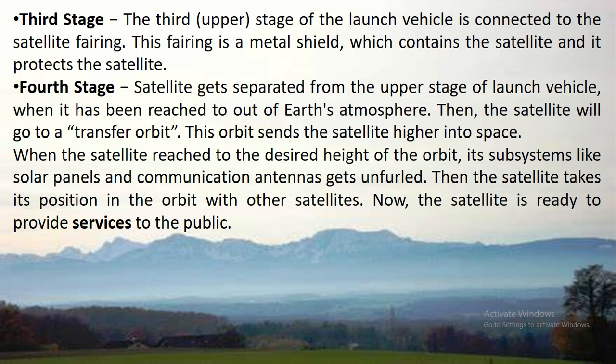Then the satellite will go to a transfer orbit. This orbit sends the satellite higher into space. When the satellite reaches the desired height of the orbit, its subsystems like solar panels and communication antennas get unfurled. Then the satellite takes its position in the orbit with other satellites. Now the satellite is ready to provide services to the public.